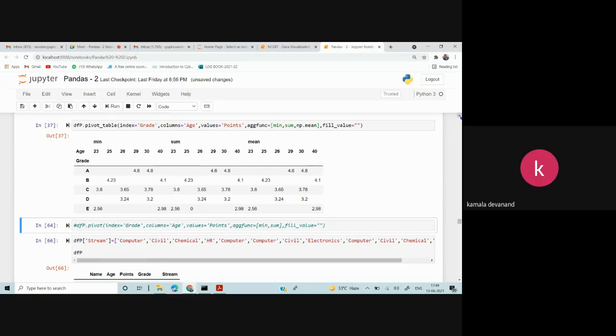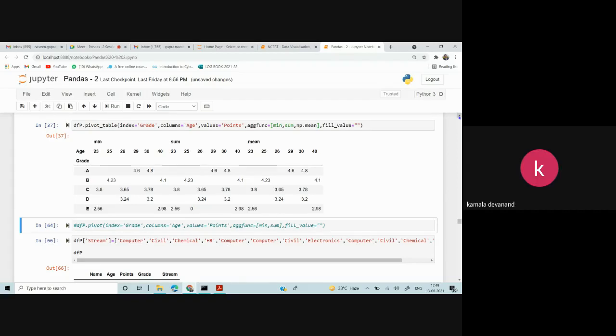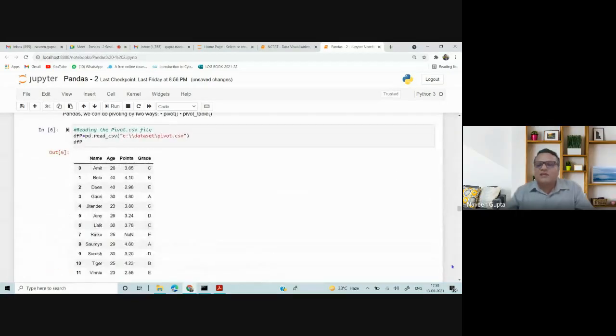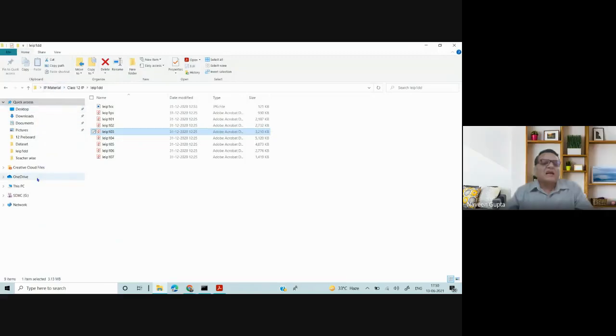So you mean to say if your data has two entries with grade A, there's a possibility that the minimum will remain 4.6, but the sum will be something else. Am I correct, sir? Yeah. May I add one more data with the same 29 case? Yes, sir, please. I'll add one because it is a CSV file.